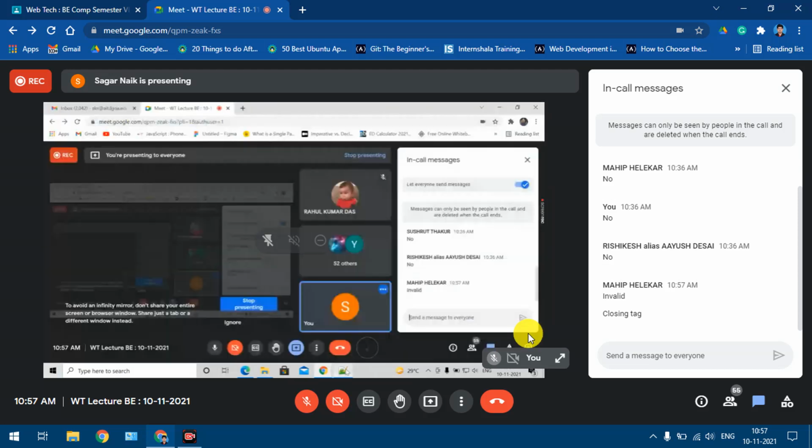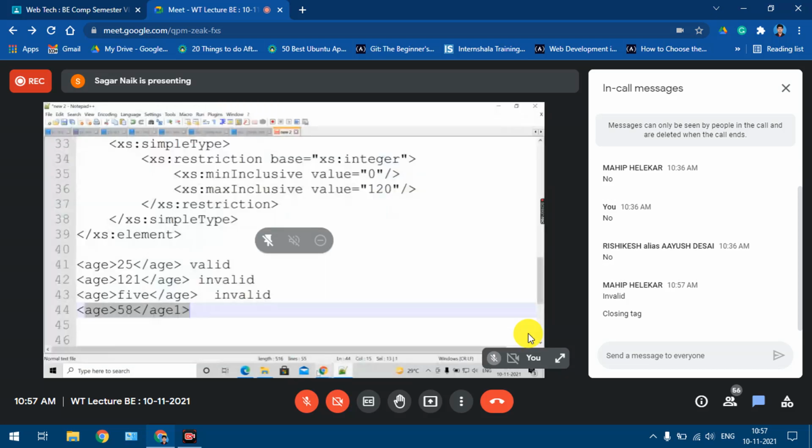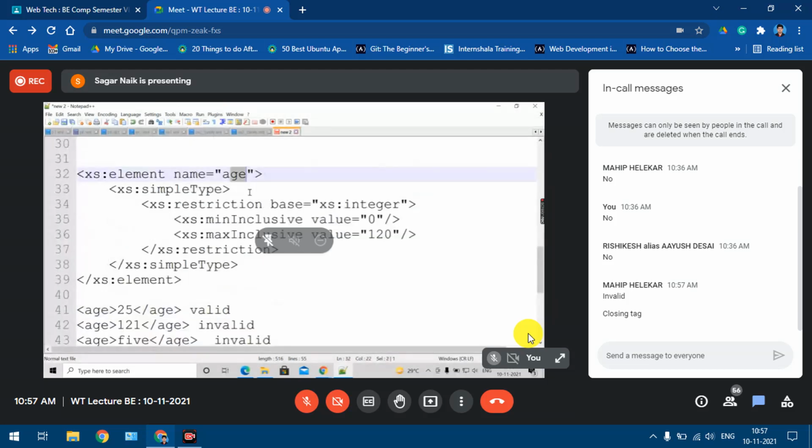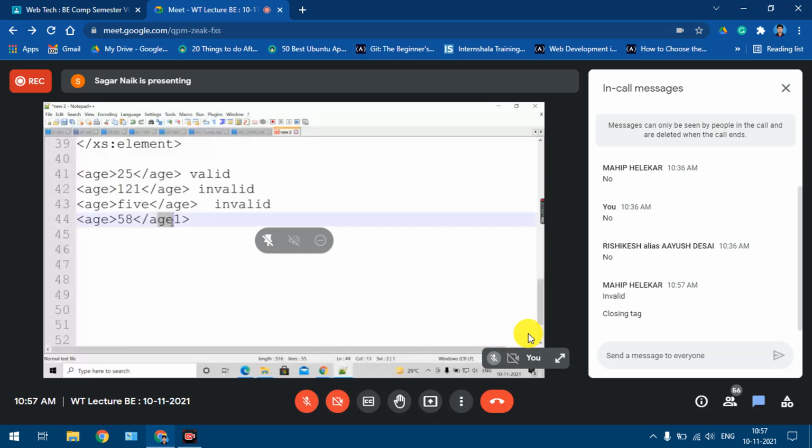Correct. Good. So you have to properly look at the closing tag also. See, there is a mismatch, age and age1. In the schema I am saying it has to be age, but here there is a mismatch. So that's why even this is invalid. So you have to keep an eye on the text also. When you implement this code in XML, Notepad++ is going to tell you all these things.